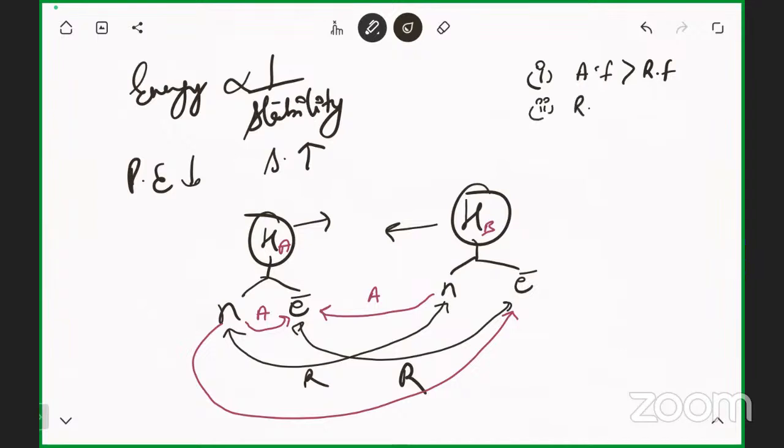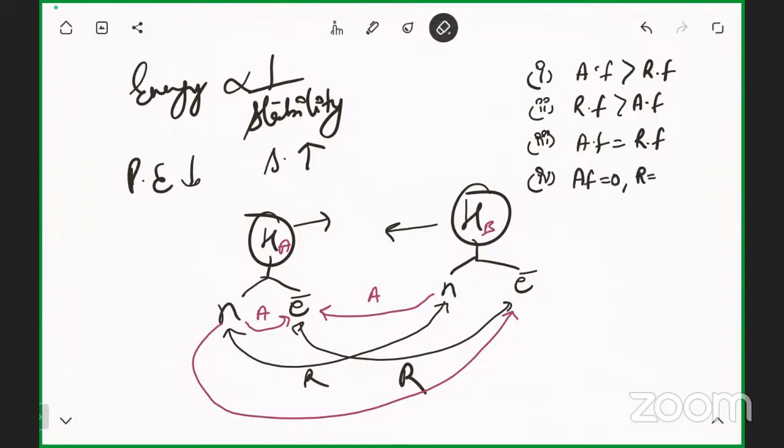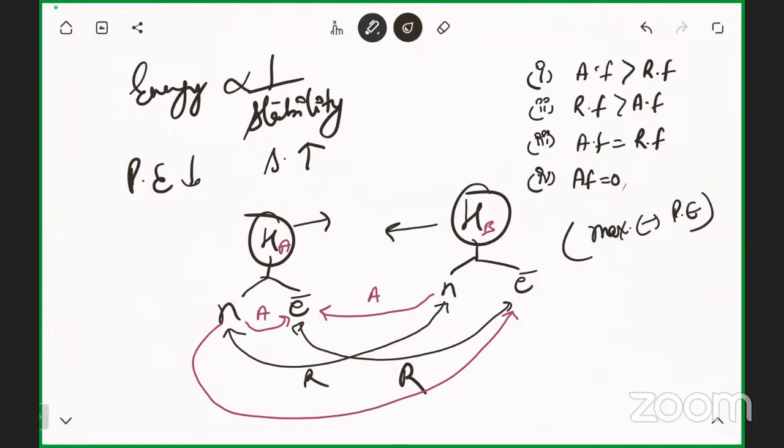Second: repulsive force is greater than attractive force. Third: attractive force is equal to repulsive force. Fourth: attractive force is equal to 0. Which condition gives the maximum negative value of potential energy? The third one. That is, attractive force becomes equal to the repulsive force.